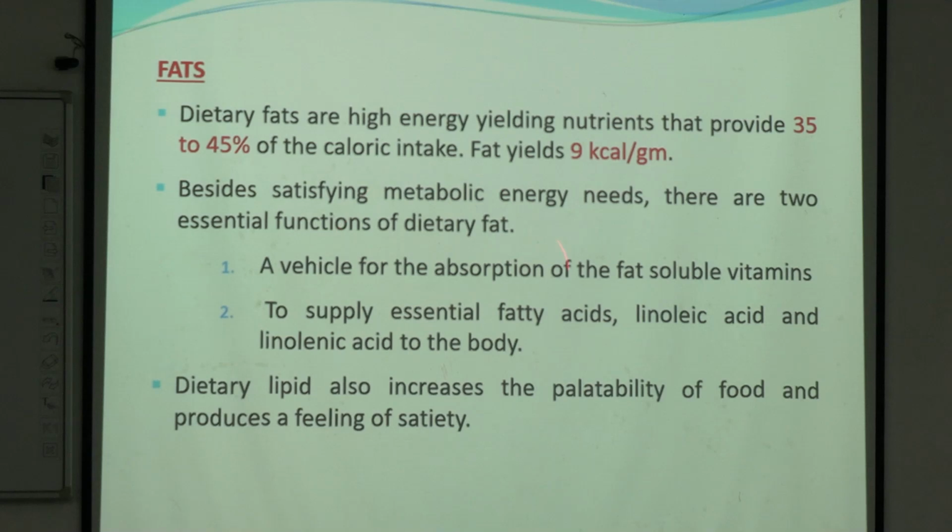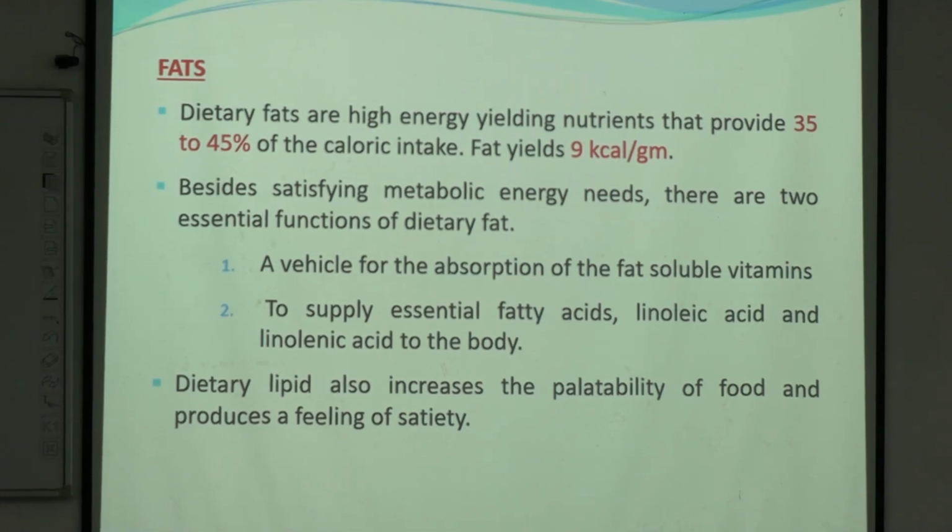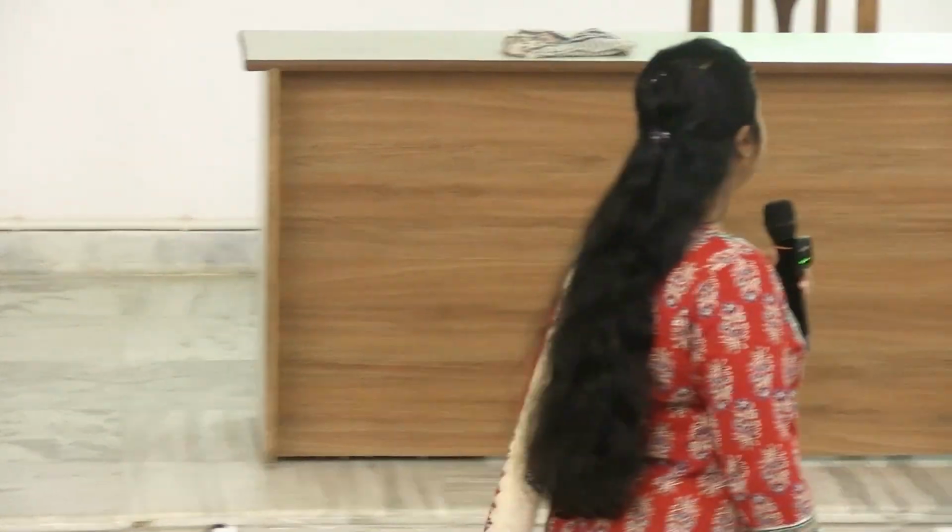And what else is the role of fat? So what is the role of fat as a nutrient? It helps in absorption of fat soluble vitamins. Right? And what else? Provides essential fatty acids. Okay?